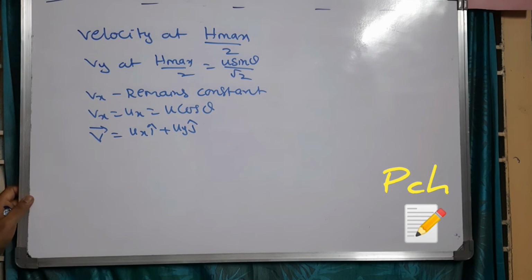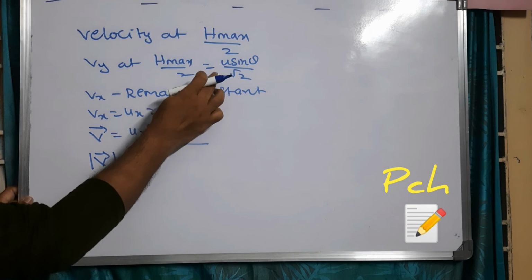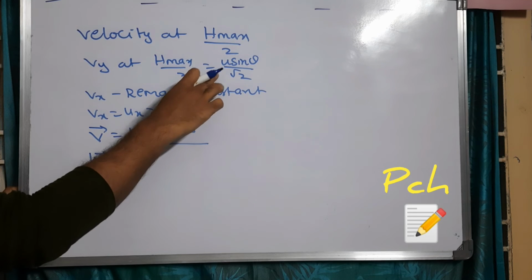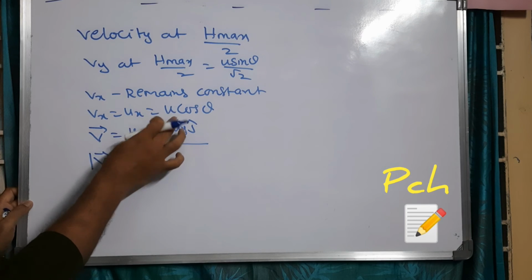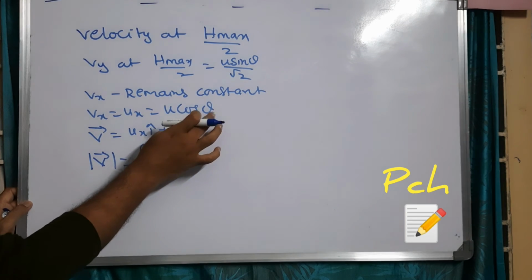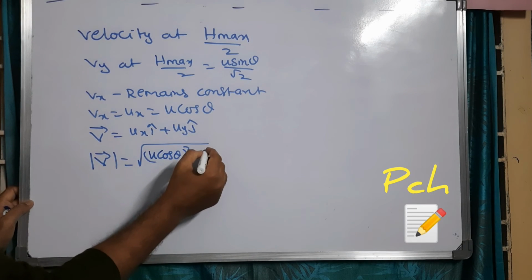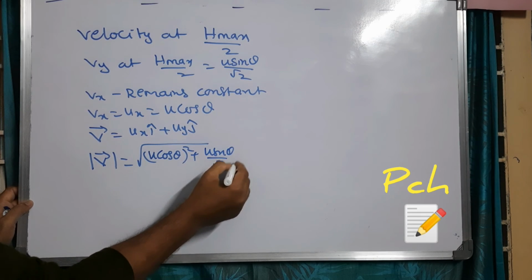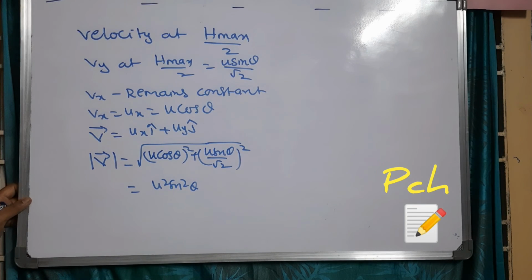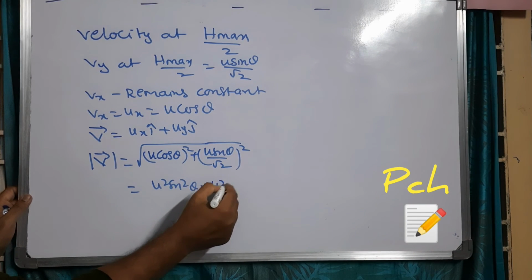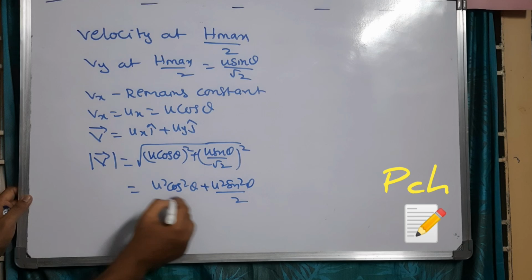Here the magnitude of v bar is equal to the under root of u cos theta whole square plus u sin theta divided by root 2 whole square. This is the y component of the velocity of the projectile at half of maximum height, and the x component will remain the same, either at the starting point, at half of the maximum height, or at maximum height. So it will be u square cos square theta plus u square sin square theta divided by 2, all under root.